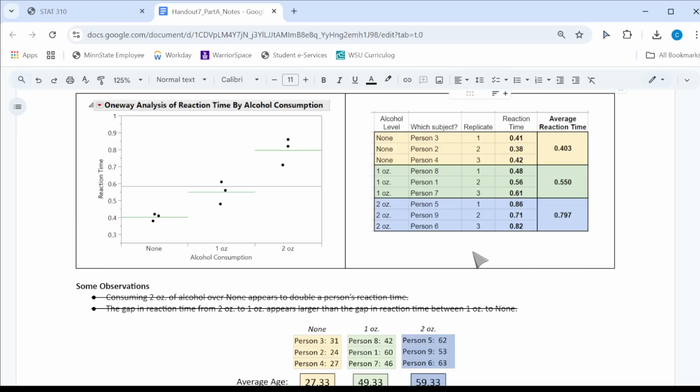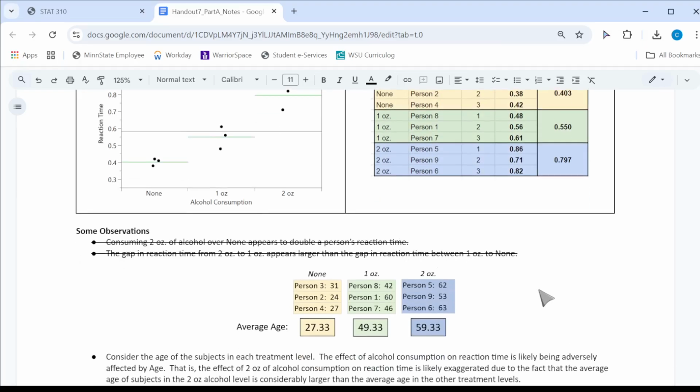However, up above, I said that I knew that age would influence reaction time. If I now look at the average age of my 2 ounce alcohol group, it is almost 60 years old. So what happened here is that some of the older people, not all of them, I have a 60-year-old that got assigned 1 ounce, but the 2 ounce group got assigned several of the older people. So the 2 ounce group appears to have a slower reaction time.